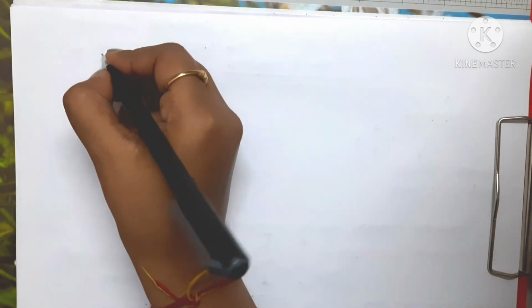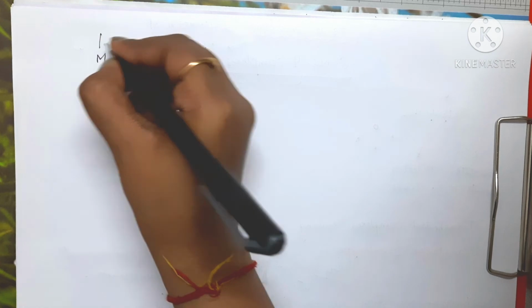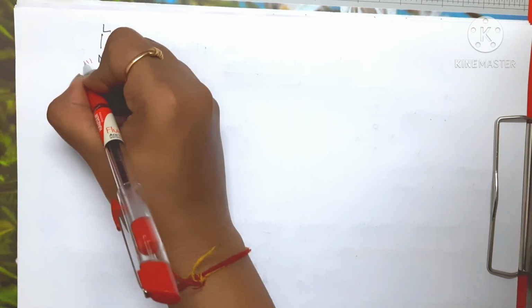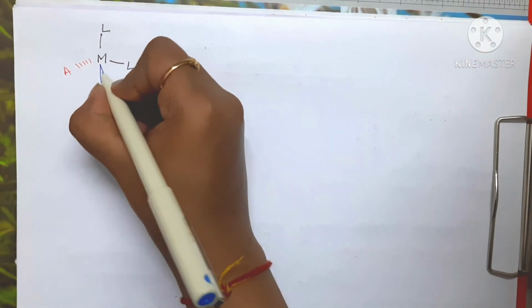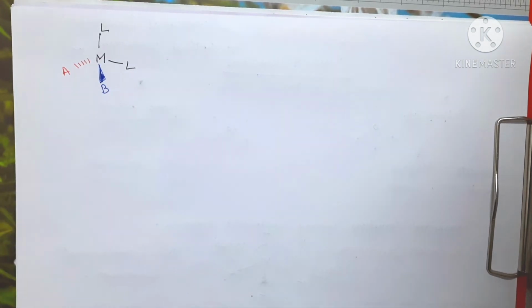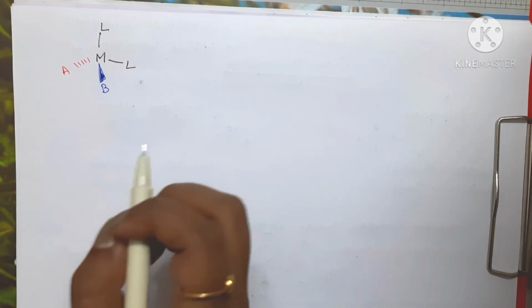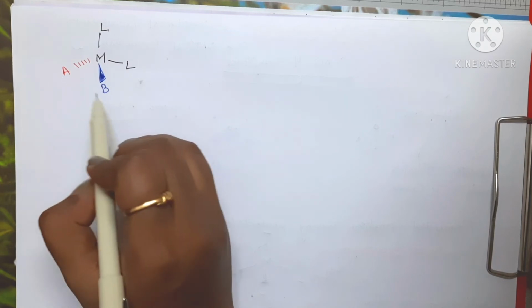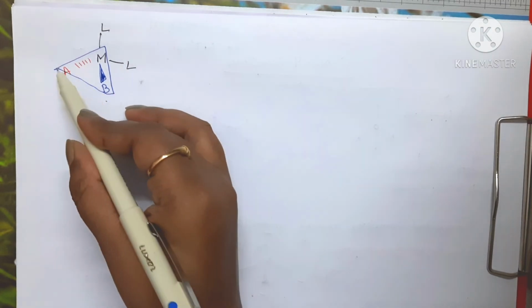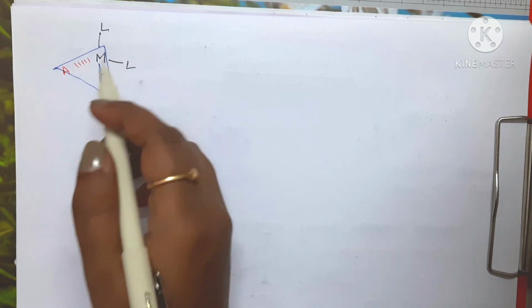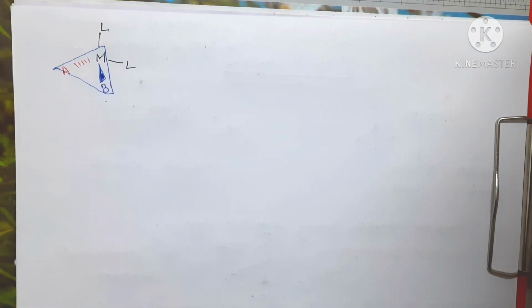Now if I talk about ML2AB, see this is M and here are two L ligands which are the same. One ligand is A and the other one is B. So what you have to do is, see, the same type of ligands are going to reflect each other, so you don't have to pass the plane through them. You have to pass the plane through different types of ligands. So you will pass a plane like this. Here I know you will not be able to analyze it. So how are you going to analyze it? You have to analyze this in three dimensions. So I'll try to illustrate that.